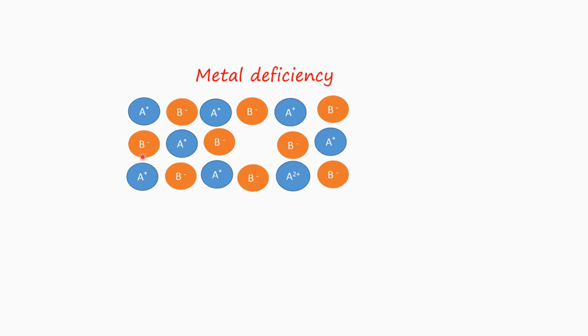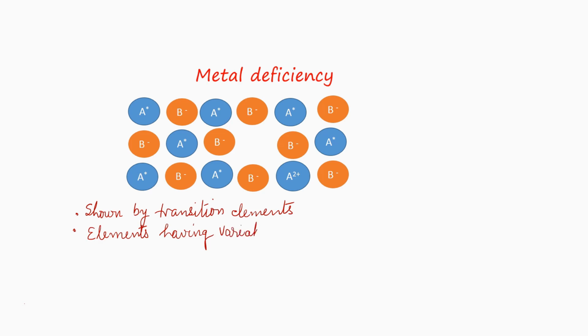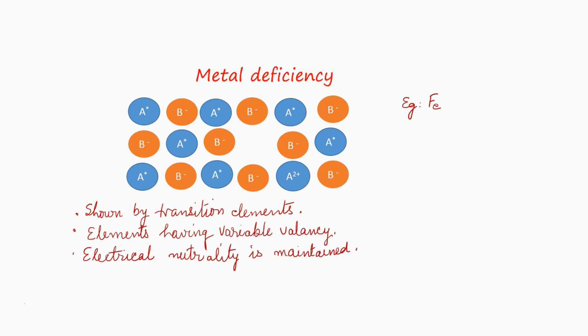The ratio of cation to anion is altered, but electrical neutrality is maintained. This kind of defect is shown by compounds containing transition metals, that is, metals with variable valencies. For example, ferric oxide, ferric sulfide, nickel oxide, etc. show this kind of defect.